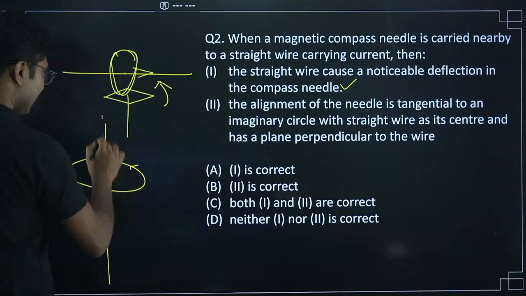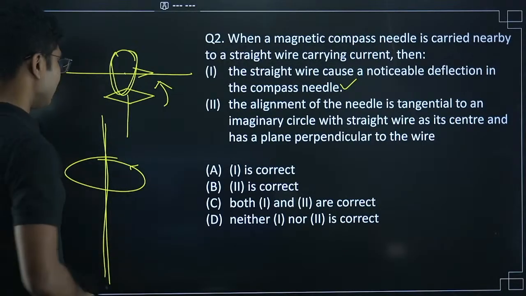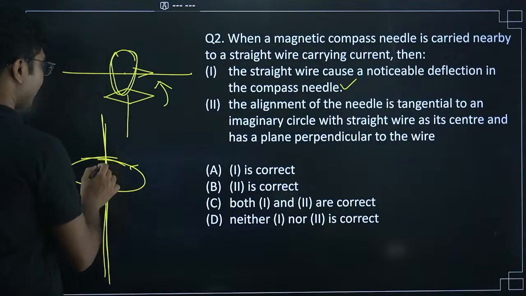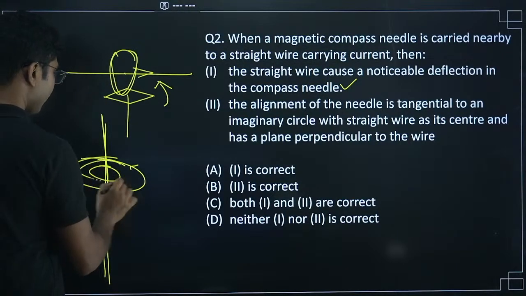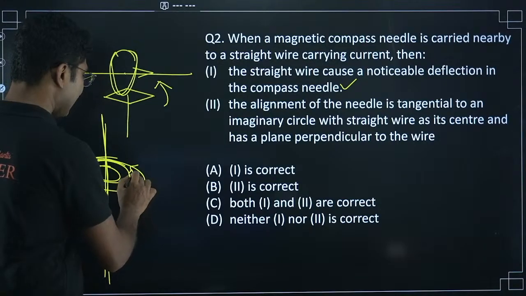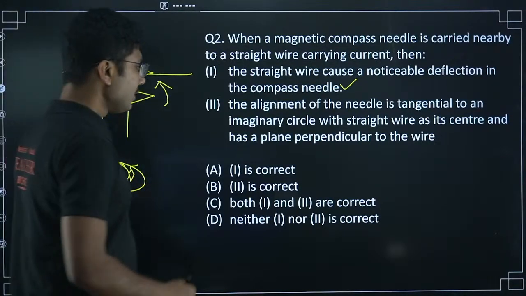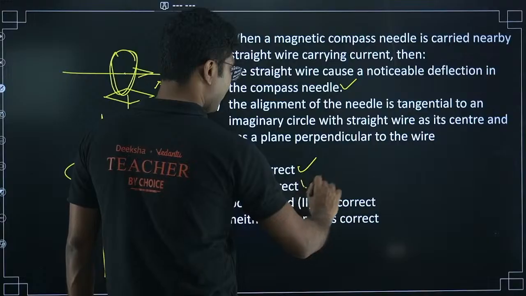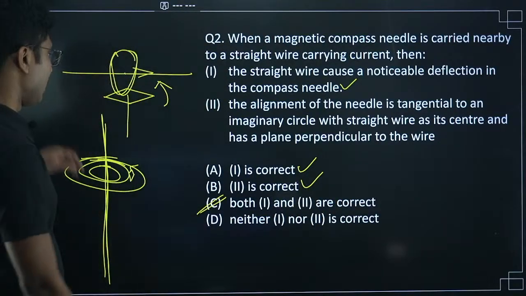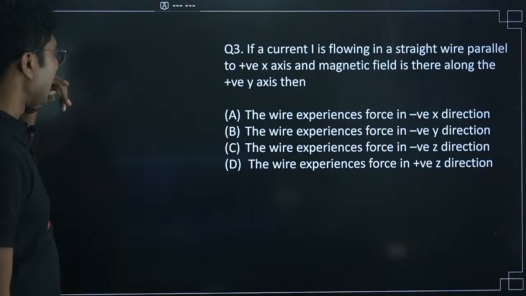Okay, and this axis is basically the center of this circle. Okay, so circular field lines are produced. So because circular field lines are produced, the magnetic needle will always align itself along the tangent. Okay, so statement 1 is correct, statement 2 is correct. So that means both statement 1 and 2 are correct. So option C is correct here.